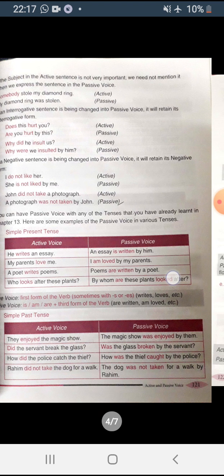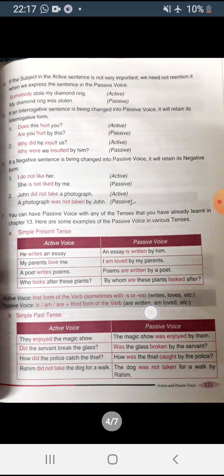Now here, if you see enjoyed, did not take, all these are the verbs that indicate the sentence is in past tense. And which tense? Simple past tense. So for the magic show, here the helping verb, instead of is, am, are, what past verb will you use? Was and were. Was with the singular object and were with the plural object. So the magic show, we are talking about a single magic show. So you will write the magic show was enjoyed. Enjoyed is already the third form. Enjoyed by them. They will become them.